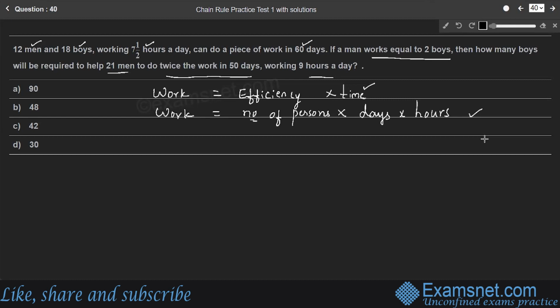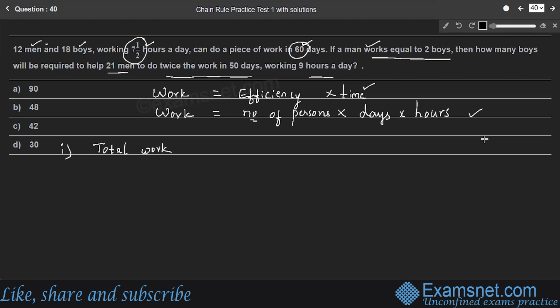Here in the first case, we have to consider the total work first. This total work has been done by 12 men and 18 boys, in 60 days, and every day they work for 7.5 hours. It is given that one man works equal to 2 boys, so one man's capacity is equal to the capacity of 2 boys.